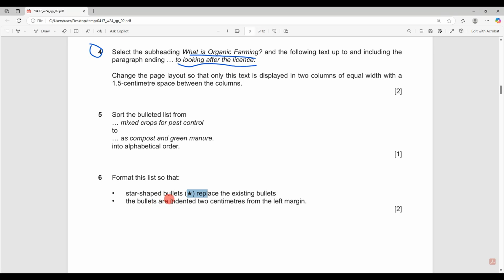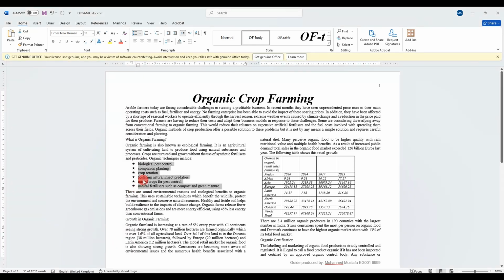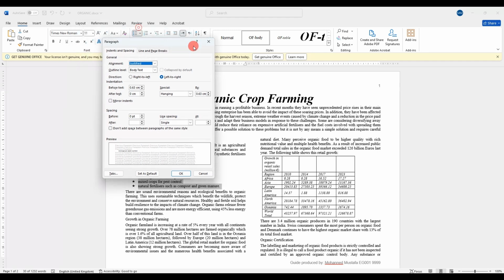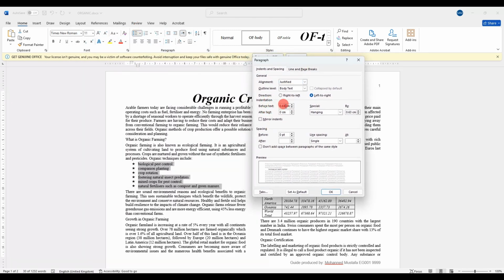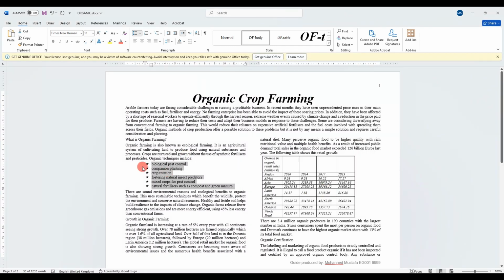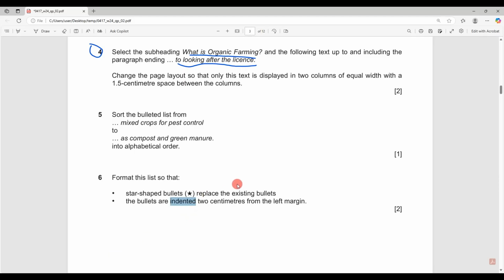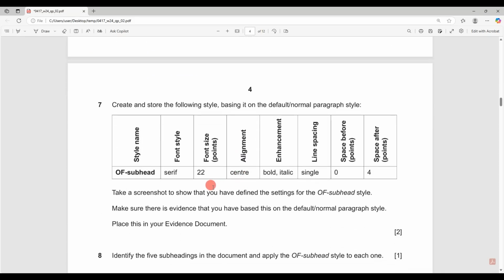Now the bullets are indented 2 centimeters from the left margin. Same idea. Right click, you can go paragraph after selecting the list, and from this area here you have the indentation, and it should be 2 centimeters before the text, and it goes 2 centimeters. You can also do it from here, layout. You can see here where you can actually change the indentation, and at the same time you can actually see the bullets moving.